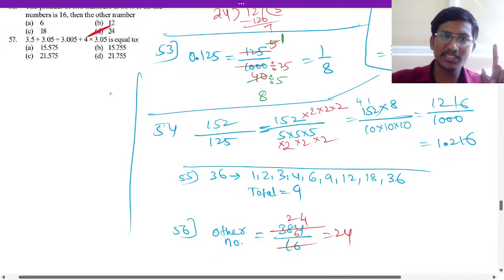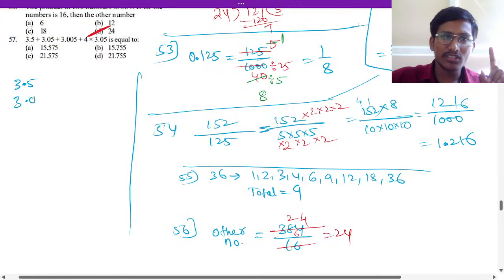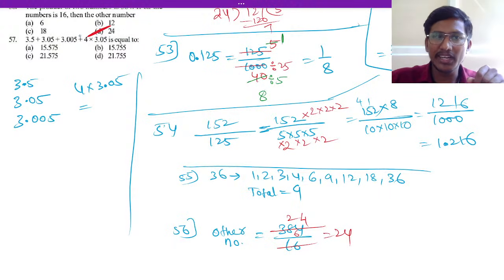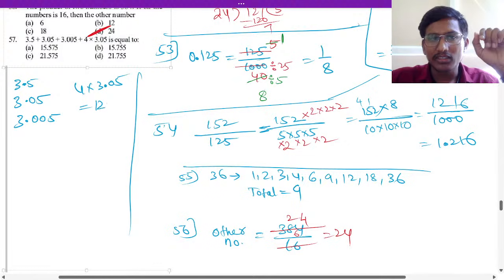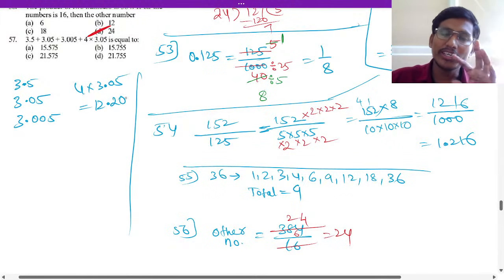So the question is this: 3.5 plus 3.05 and 3.005 and 4 into 3.05. If you multiply, what answer will come? 3.05, if you multiply that, again I have to add it here, right? Plus C is there. So let us do it. 3 4s are 12. 12 point how much? 5 4s are 20. So 20 will come. 12.20.